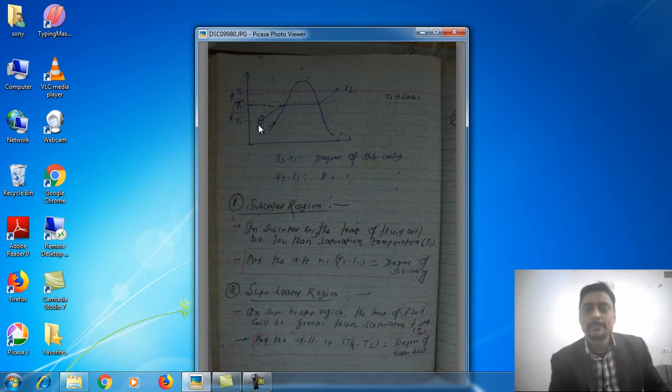During this process of heating, the initial temperature of water is T1 and the saturation temperature is Ts, so this temperature difference, Ts minus T1, is called the degree of subcooling, because this is the subcooled zone.